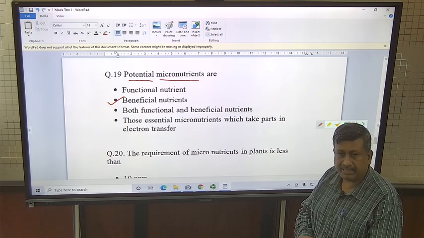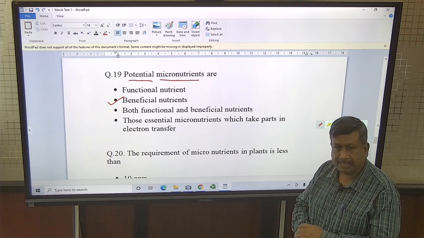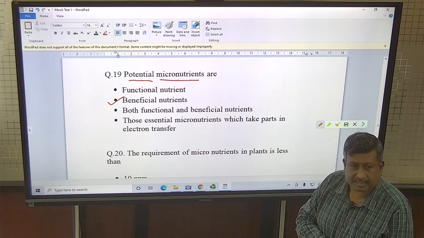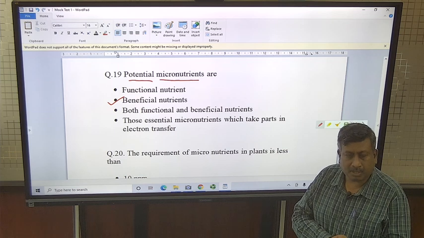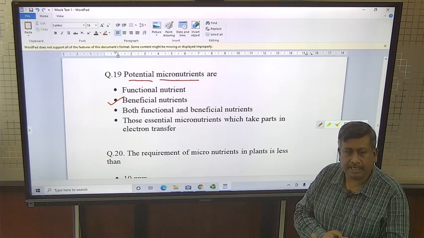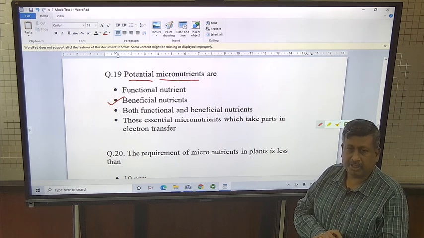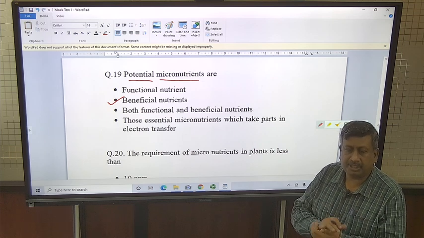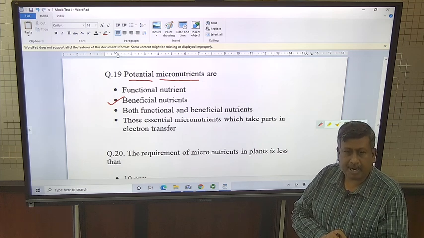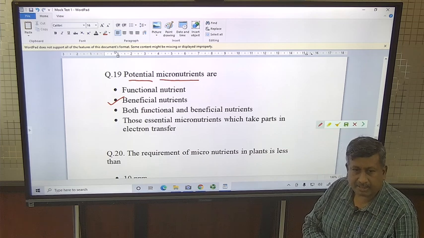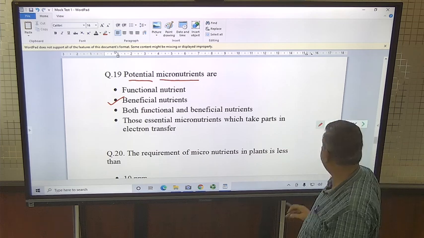We have attempted such question earlier that if beneficial nutrients are not applied, then there is merely yield but not the highest genetic potential yield. To get the maximum potential yield, we should apply beneficial nutrients along with the essential nutrients.